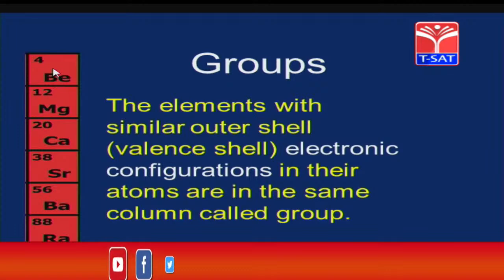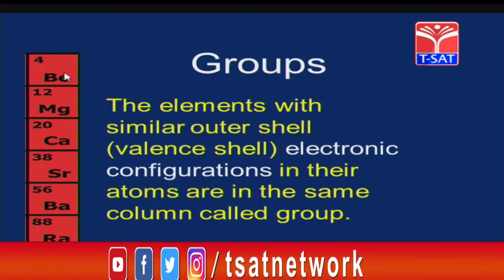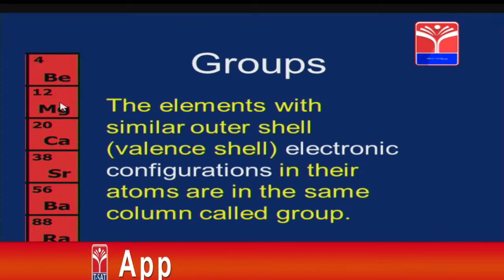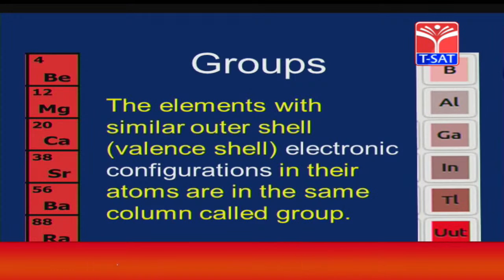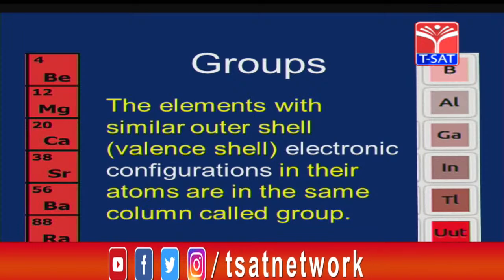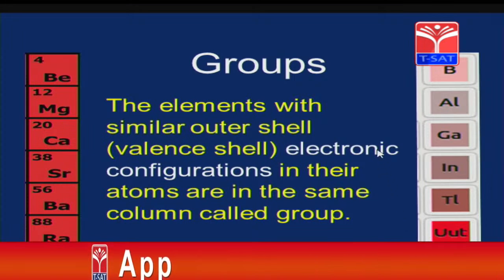Now, here you observe beryllium, which group does it belong to, children? It belongs to the second group. Here 1s2, next 2s2, 3s2, 4s2, like this it will go on adding in this group. Now, the boron group, which group does it belong to? 3rd A group. Here also the outermost electronic configuration of the elements will be similar.